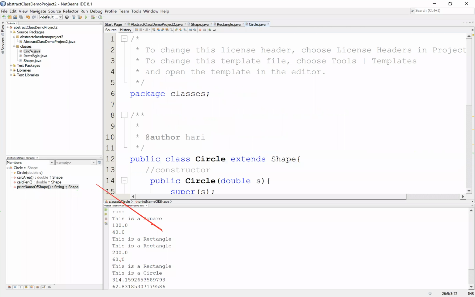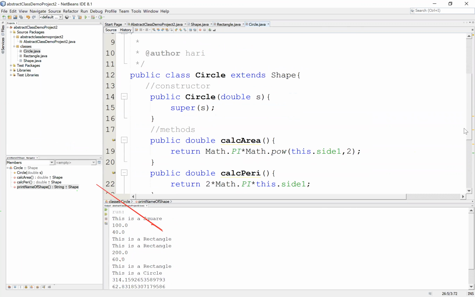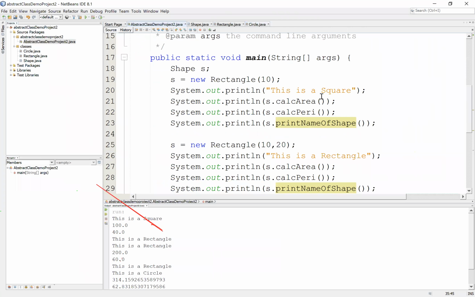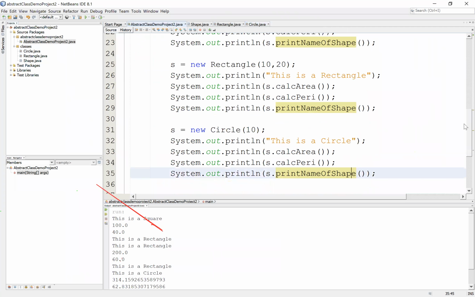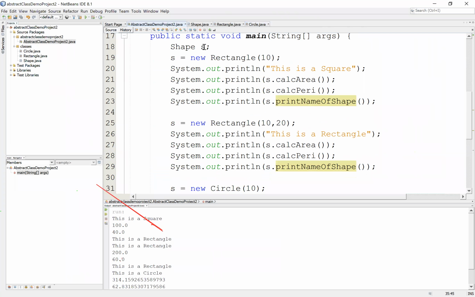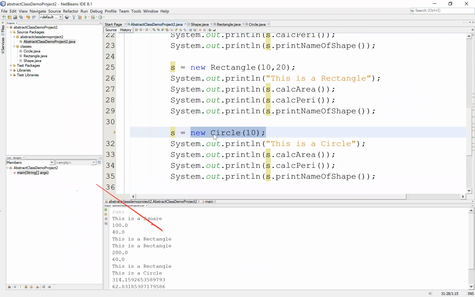Same is the case with the circle class. In the circle class, one more thing that we also looked at is how to use Math.PI and Math.pow methods. And then execution-wise, I used a superclass reference S, one single reference to refer to objects of the child classes. Rectangle, this is an object of child class. This is also an object of child class. So we are trying to reiterate the point that a superclass reference can be used to refer to the objects of the child class.